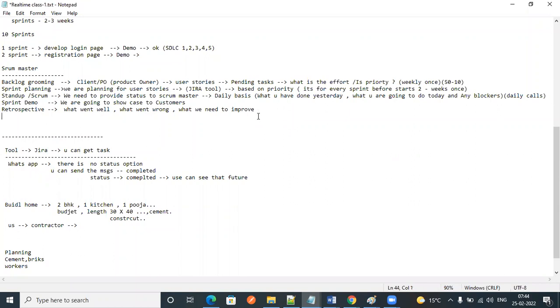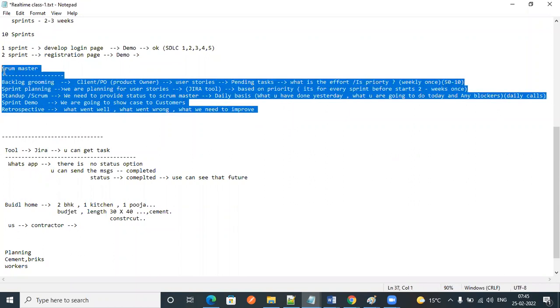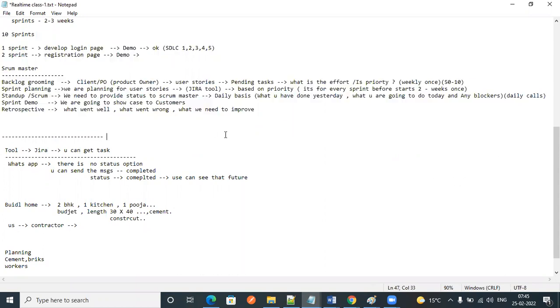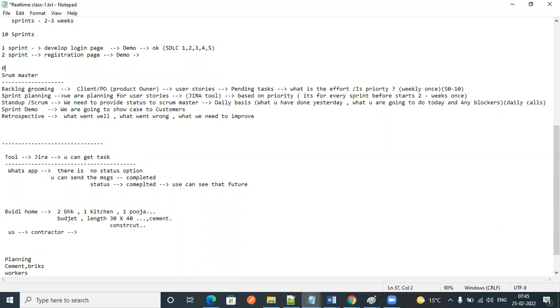This is the basic theory. Once you enter an organization, then only you will get to know, but you have to understand what Agile is. Overall, those involved in Agile are the PO, which is the product owner, BA, business analyst, scrum master, architect, dev team and QA team.